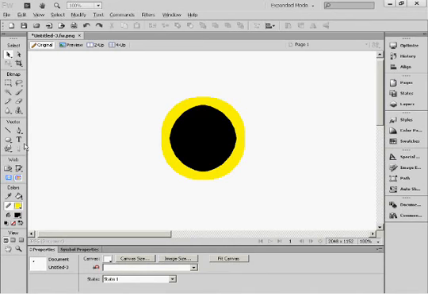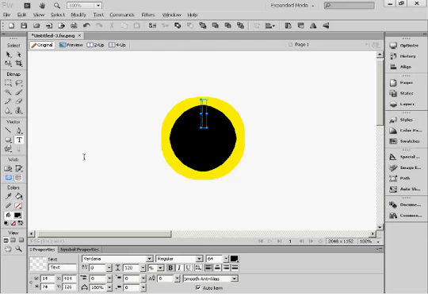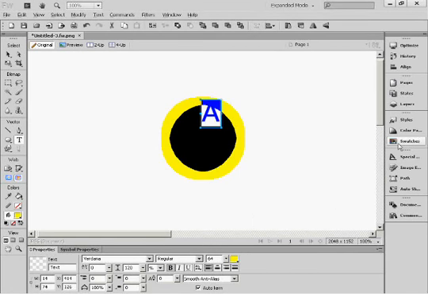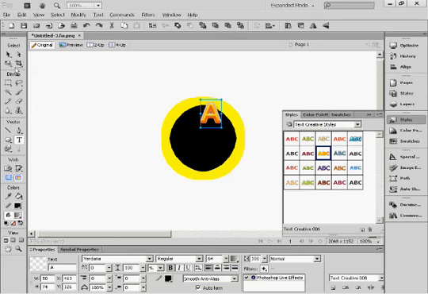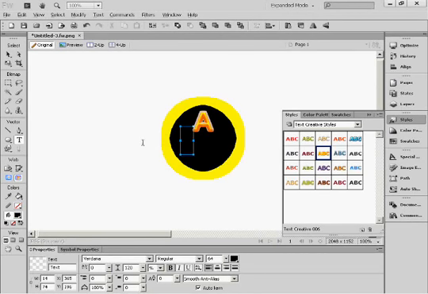So then, now I'm going to go into the text tool. Go on the text tool, just put it around the middle, and A for Adobe. I'm going to do something here. And I'm going to go into styles and click on that, how I did it last time. Then I'm going to go into text again. I can't see it, but done that. I'm going to get a capital letter.